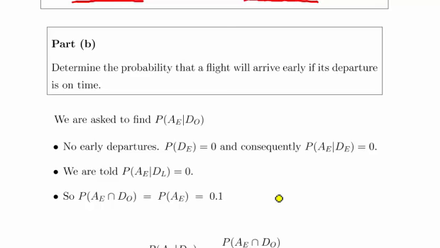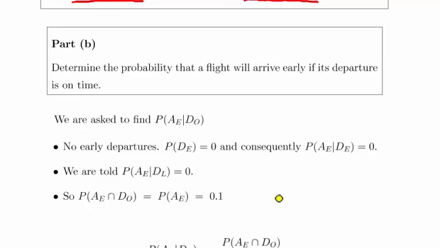Now, we have to think through a couple of things here. Just earlier on we said that there are no early departures, okay? And so a consequence of that is you can't arrive early if you've departed early, because you can't depart early. So the probability of AE given DE is 0, okay? Now, what we're also told explicitly is that the probability of AE given DL is also 0. So there's only 3 ways that you can depart. Early, well, actually you can't, but you can't arrive early.